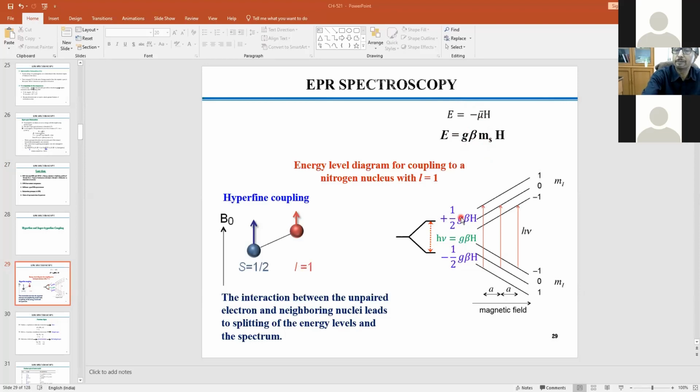But in the nuclear spin, since the E of proton is positive, the negative term would remain. So naturally, the positive Mi, if I consider Mi instead of Ms, will be your lower energy state, and the negative one would be the higher energy state. So these two are diagonally opposite to each other, and we have to keep that in mind.